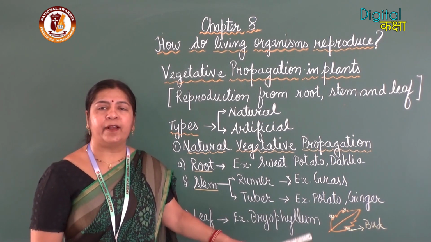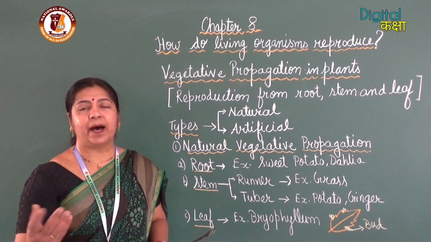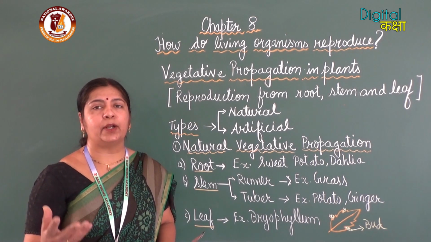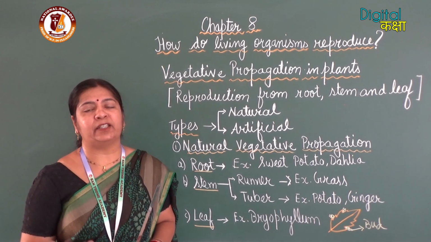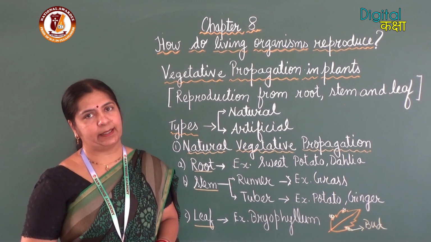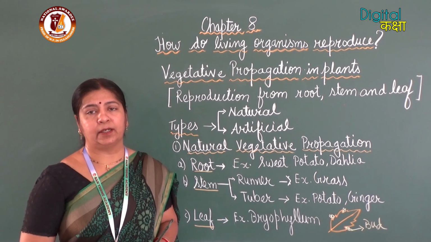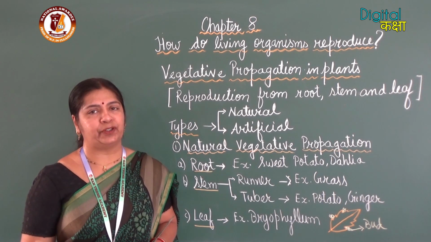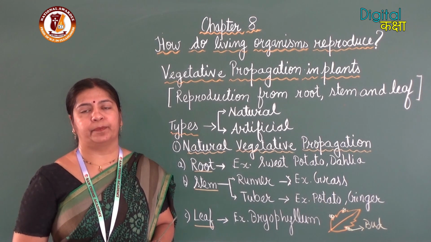Example, bryophyllum. So in all cases, reproduction takes place with the help of adventitious buds, like in bryophyllum. These are the various parts of the plant which reproduce naturally by the mode of asexual reproduction.